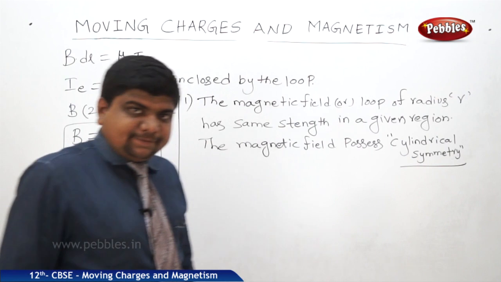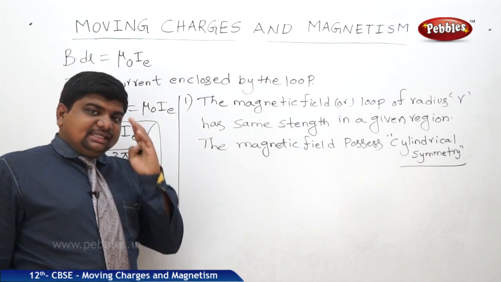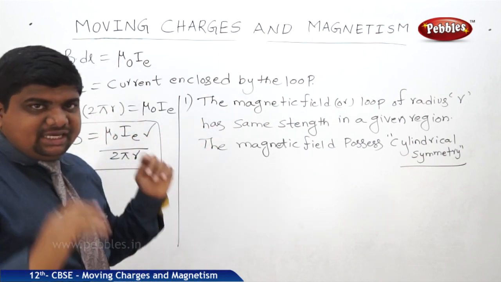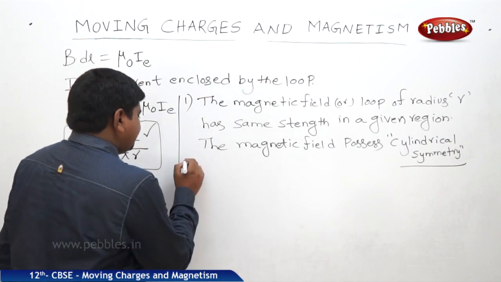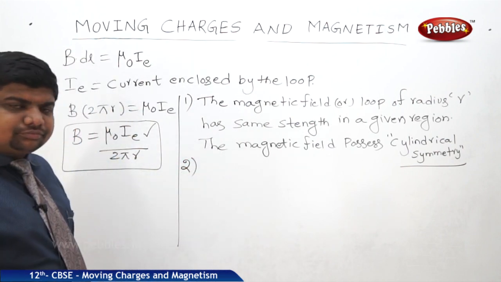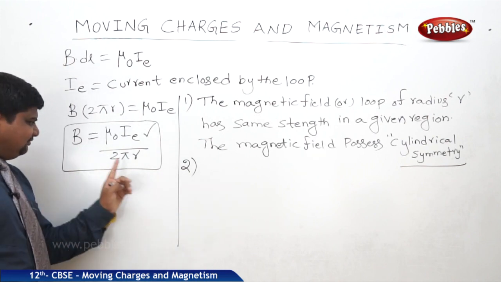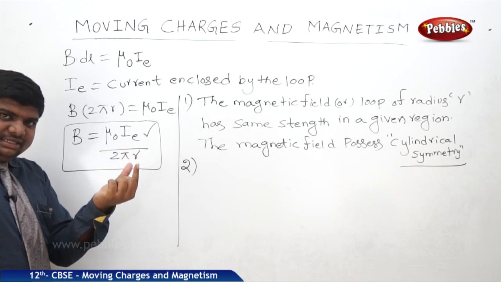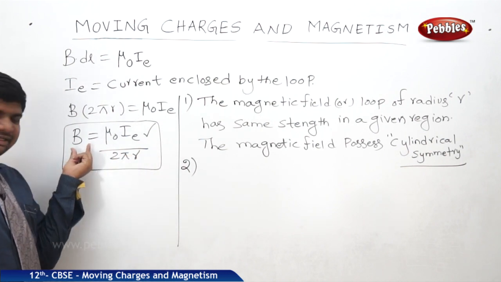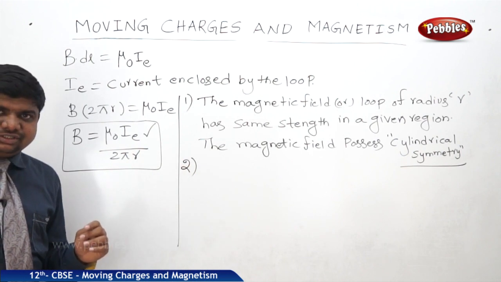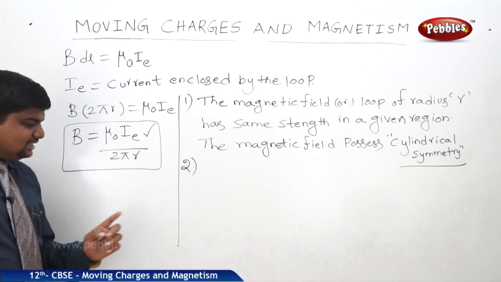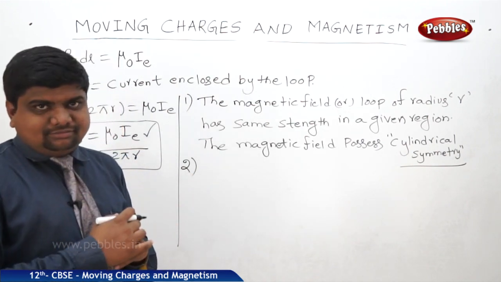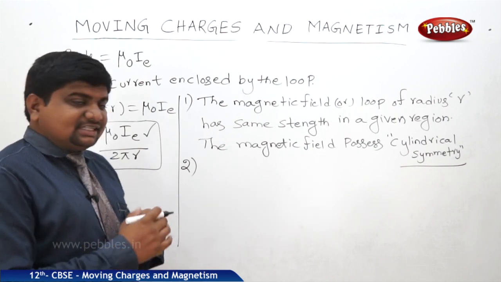This is very, very important. The magnetic field has cylindrical symmetry, meaning it seems the same at any position around the wire. Second, it has a clear shape. The magnetic field is inversely proportional to the circumference of the circle. If the circumference of the circle is reduced, then the field will increase, because mu naught and I are not going to change. So what we can understand is that field lines have a definite shape and align in a particular direction. That is what we can discuss as point 2.